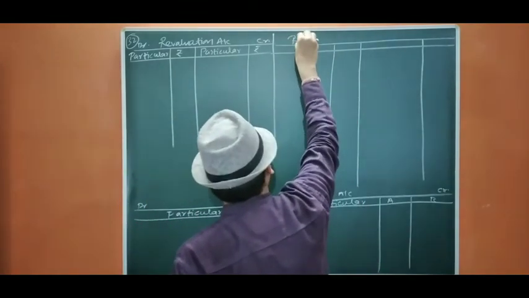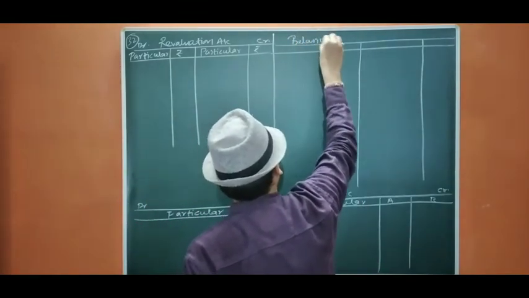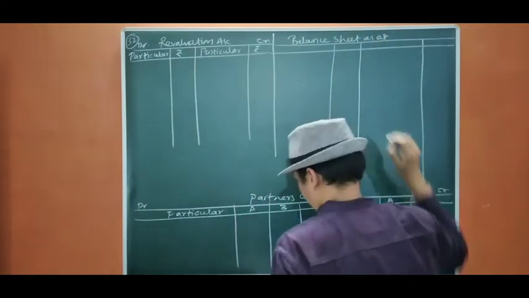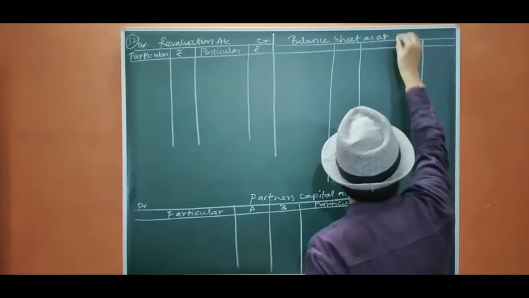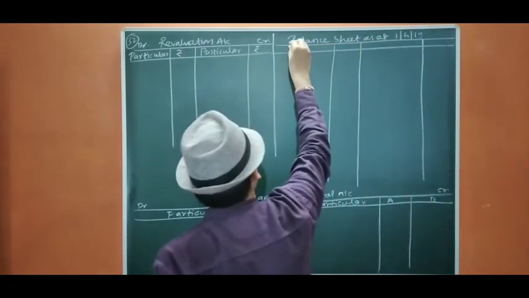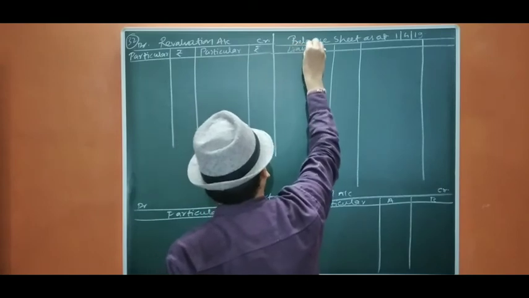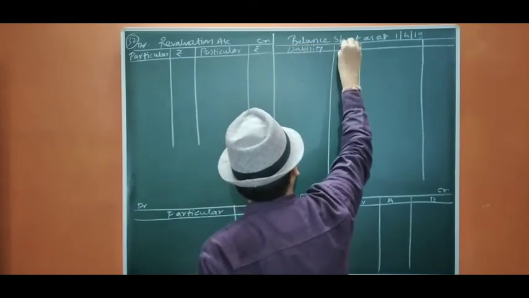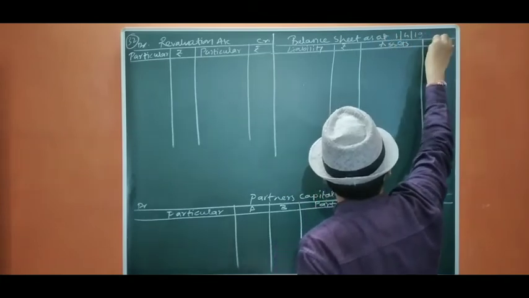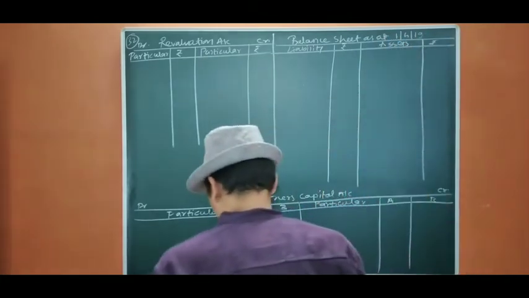This is balance sheet, assets, 1st April 2019, liabilities, rupees, assets, rupees. Let us start.